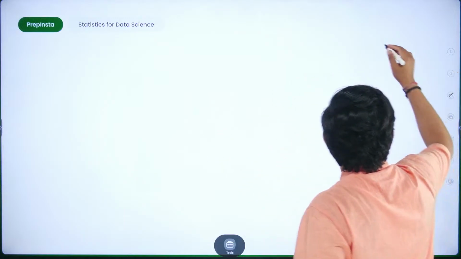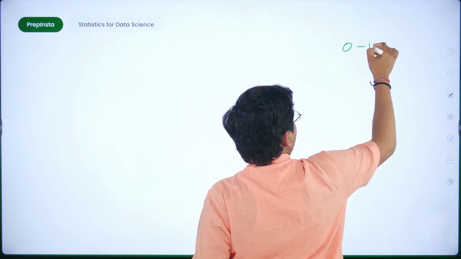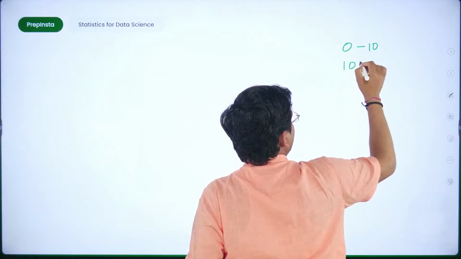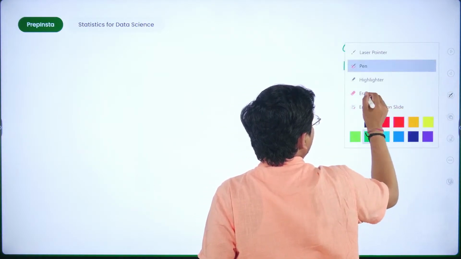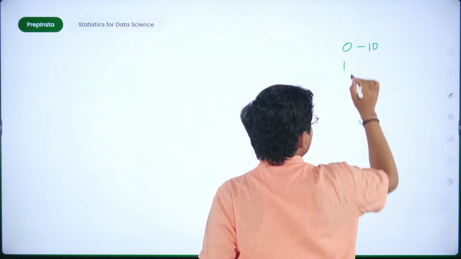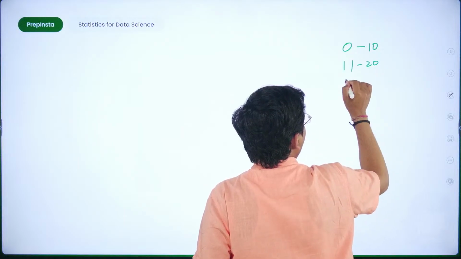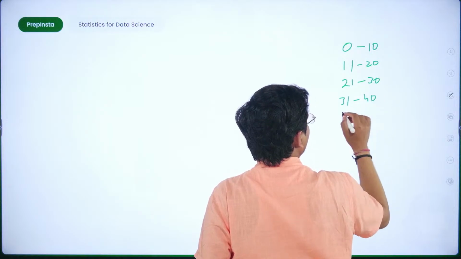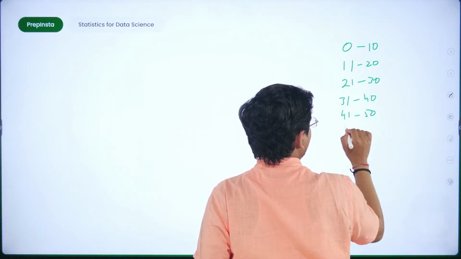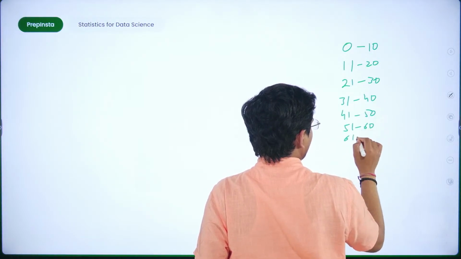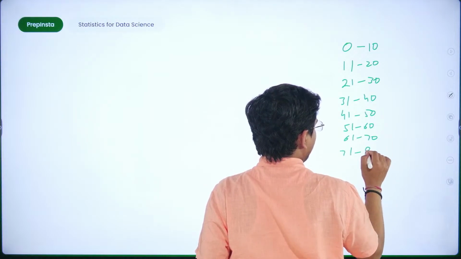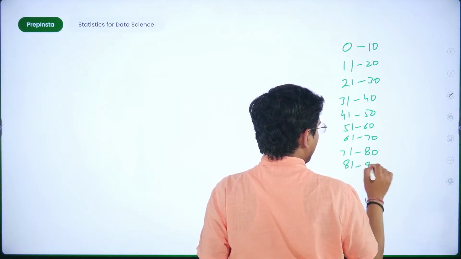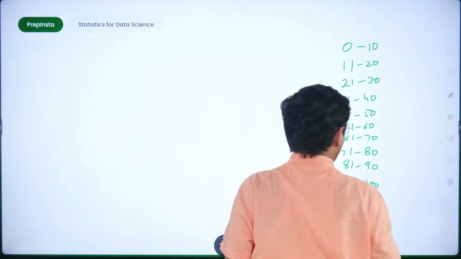Fine. So let's create some ranges. 0 to 10 is one range. Then, to be precise, I can name the next 11 to 20, then 21 to 30, 31 to 40, 41 to 50, 51 to 60, 61 to 70, 71 to 80, 81 to 90 and 91 to 100.